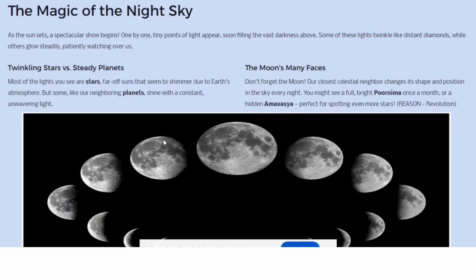Magic of the night sky. There are two things here: why stars twinkle and why planets look steady, and then phases of the moon. Let's see why stars twinkle.